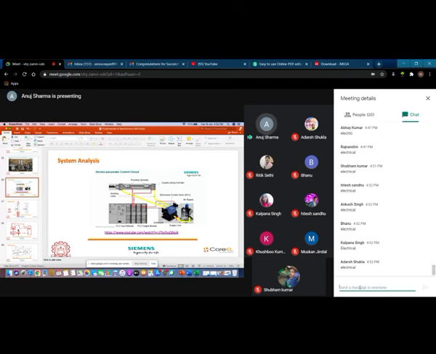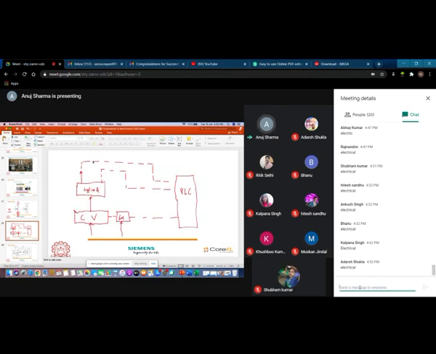Now you can see that these magnetic reed switches are giving information to the PLC. This is your information to the PLC. This is the solenoid, this is the control valve, this is the cylinder. Now you can see.